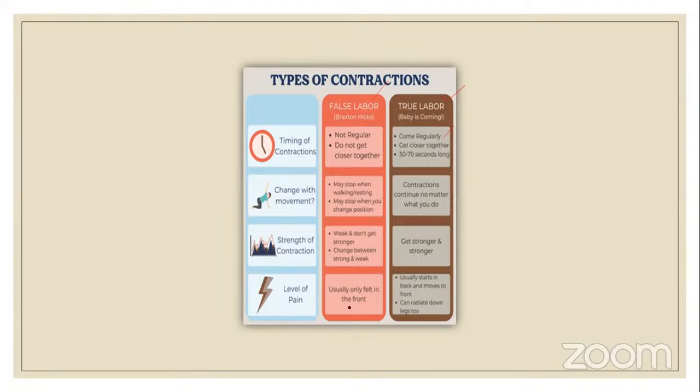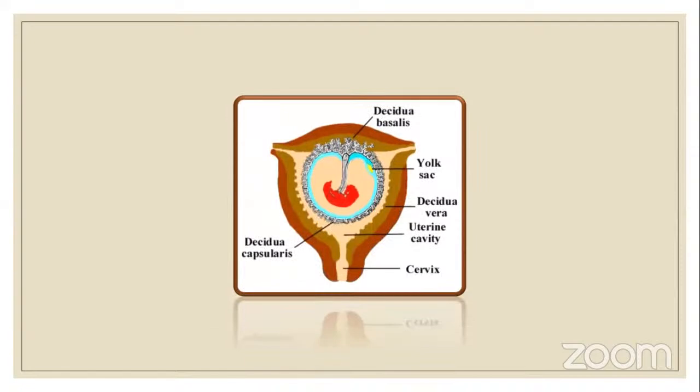Braxton Hicks is usually felt in the front, in the abdomen, whereas true labor pain starts in the back, moves to the front, and radiates to the legs too. So there is complete pain in the lower abdomen and extremities. This is how you differentiate Braxton Hicks from true labor pain.